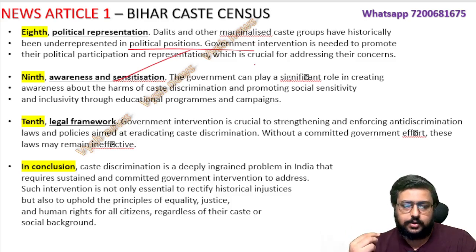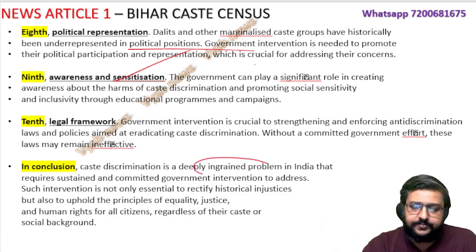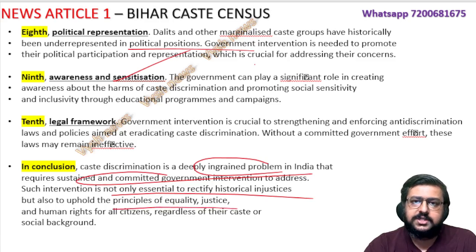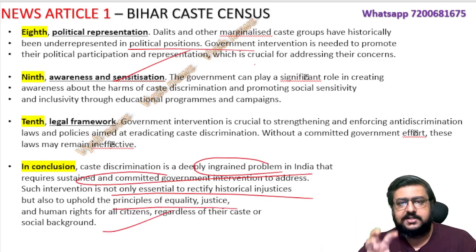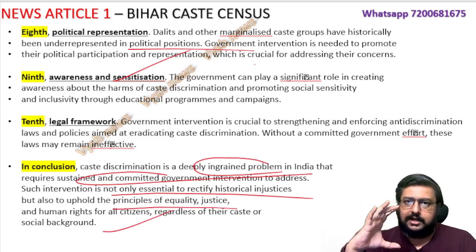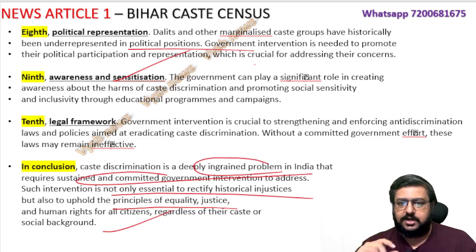And conclude this. As a conclusion, caste discrimination is a deeply ingrained problem in India, requires sustained and committed government intervention, and such intervention is not only essential to rectify historical injustice but also to uphold the principle of equality, justice, human rights. This is the perfect conclusion you can write in your mains answer. But some people write this as the main body, and that is when you get a lack of words and your marks go less. Clever people write 10 points and then write the conclusion.